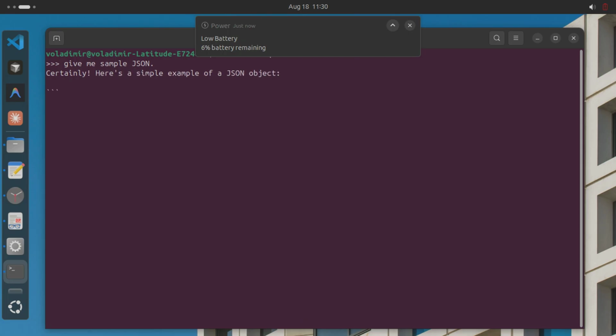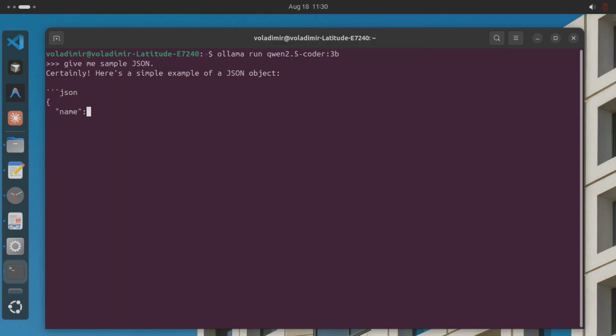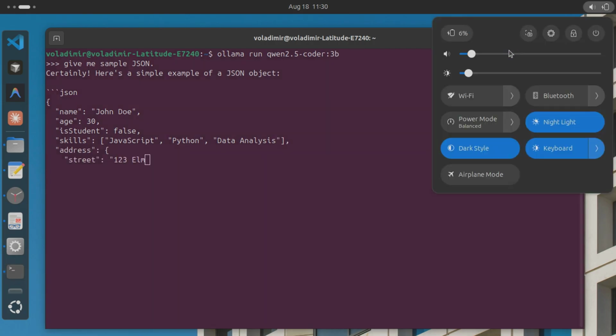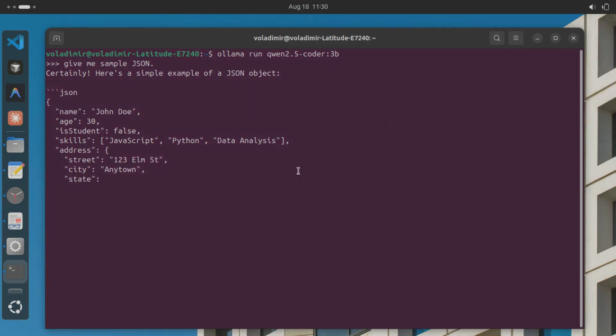Now it's nesting arrays inside objects, skills, address, city, state. That's real structure, not guesswork. The model is genuinely holding up. The response wraps up with a clear explanation of every field it just created. One clean JSON object built entirely offline in under a minute. Offline test 1 passed, valid JSON, zero cloud calls, zero mistakes.